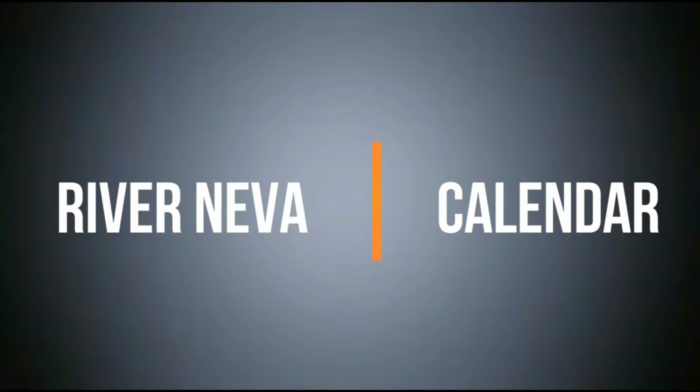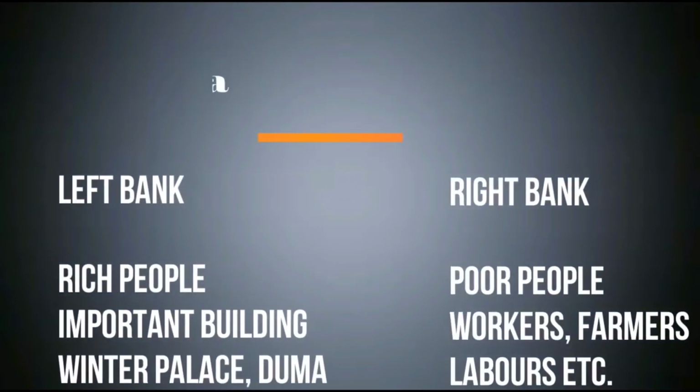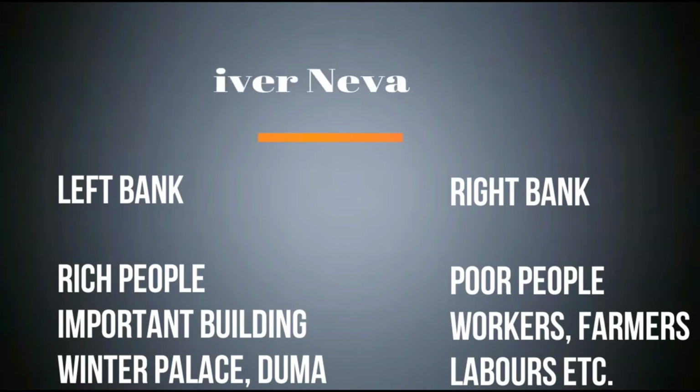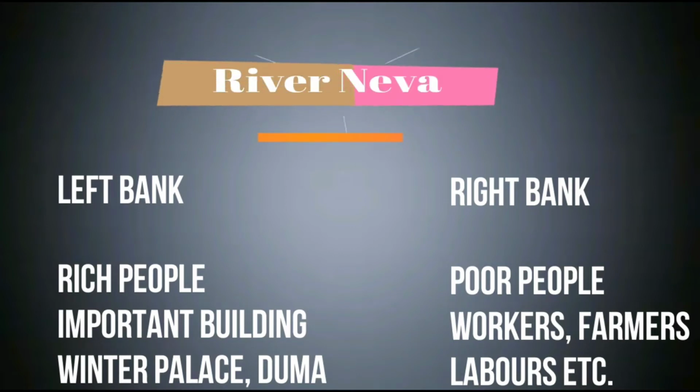First of all we will discuss the river Neva. The river Neva was a very important river of Russia, and it was divided into two parts, the left bank and the right bank. On the right bank all the poor people were living, like peasants, farmers, laborers, workers. On the left bank all the important places were there, such as the Winter Palace, and all official buildings such as the Duma. All rich and important people were living on the left bank only. So that was about the river Neva.